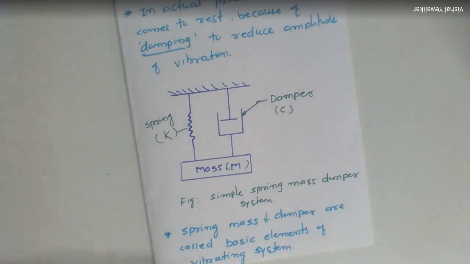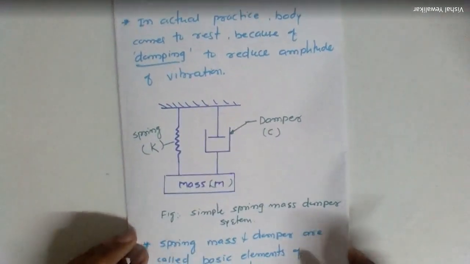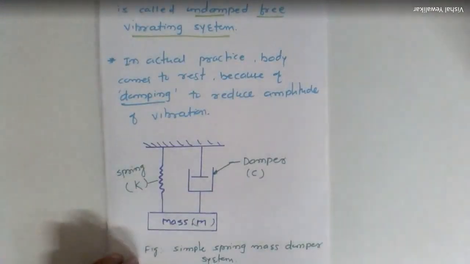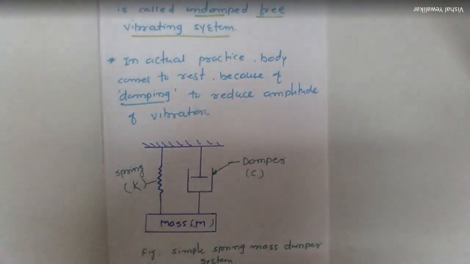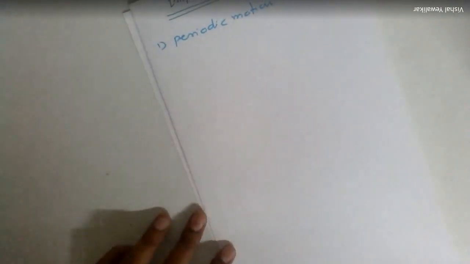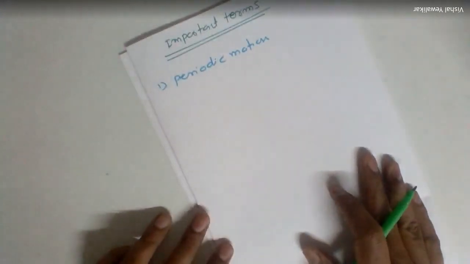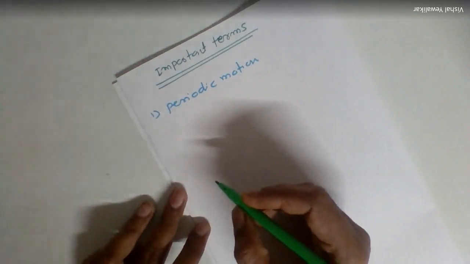Now, after this, we are going to discuss some of the important terms of vibrations. Commonly we call it terminology in the case of vibrations, or important terms in vibrations. So I'm going to discuss these terms one by one. The first term we are going to discuss is periodic motion. Periodic motion is nothing but the motion which repeats itself after equal intervals of time.